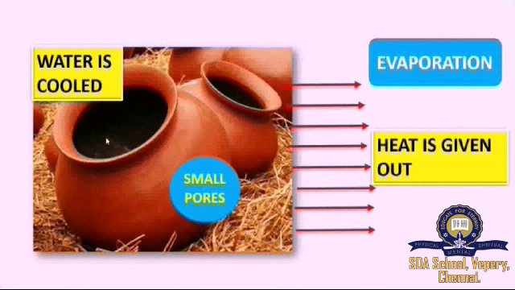So the water present inside will not be cooled. But in the earthen pot, the heat can be easily given out using the small pores, so the water present inside can be cooled. When the heat is given out, the water is being cooled. So what is the process involved in that?